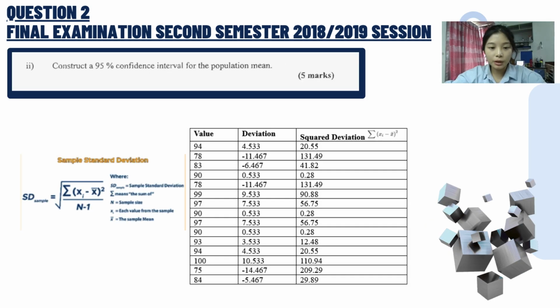Question 2B2. Construct a 95% confidence interval for the population mean. So now we want to find the deviation. The formula is each value from the sample minus the sample mean. So for the value 94, we want to find the deviation. We use 94 minus 89.467, and we get 4.533. And we want to find the squared deviation. We use (94 minus 89.467) to the power of 2, so we get 20.55. So for each number in the table, we need to calculate the deviation and the squared deviation, from 94 until 84.